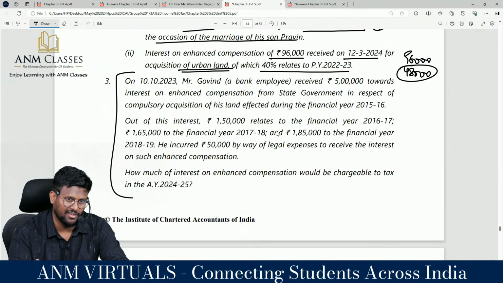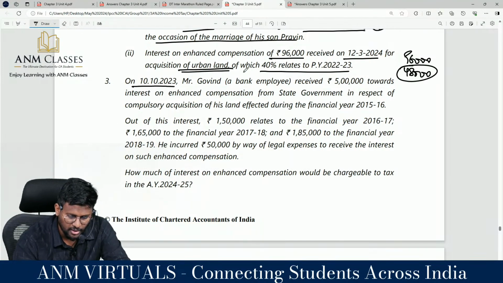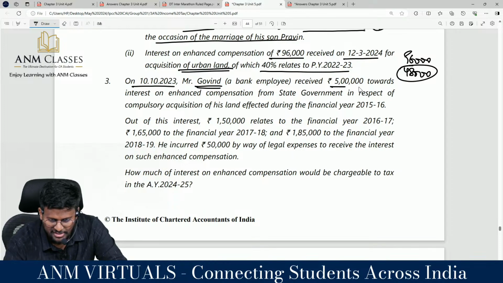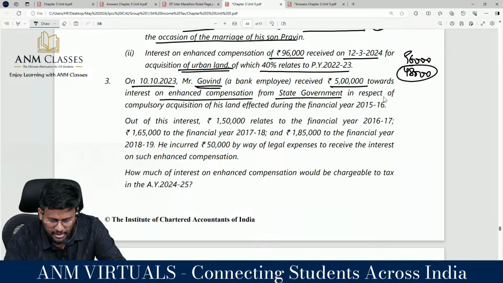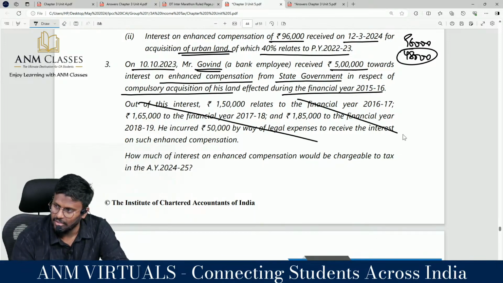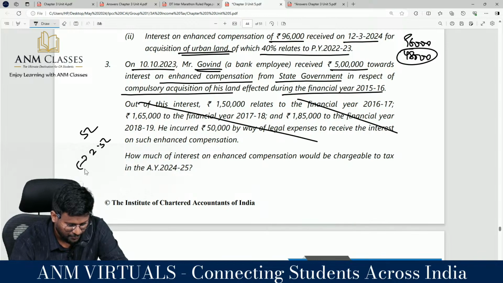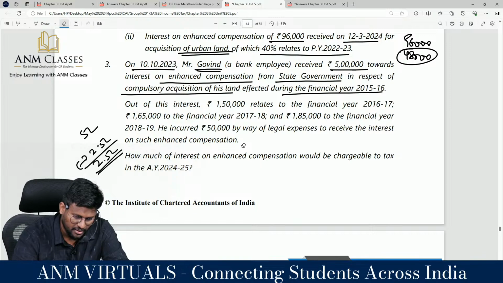Book back number 3. On 10/10/2023, Mr. Govinda, a bank employee, received a lakh towards interest on enhanced compensation from the state government in respect of compulsory acquisition of his land during the financial year. Total how many lakhs has come? Less how much? Taxable how much? But still, for time pass, we can read this.